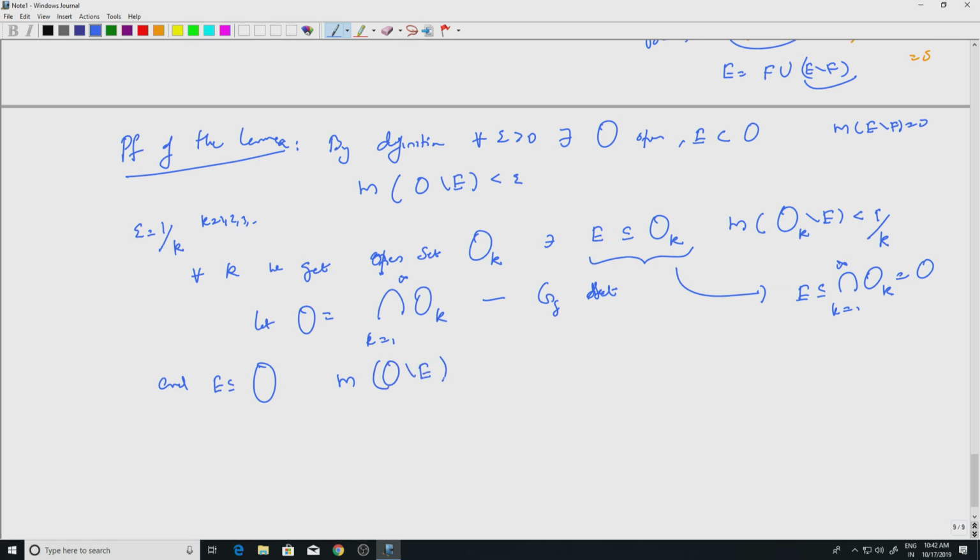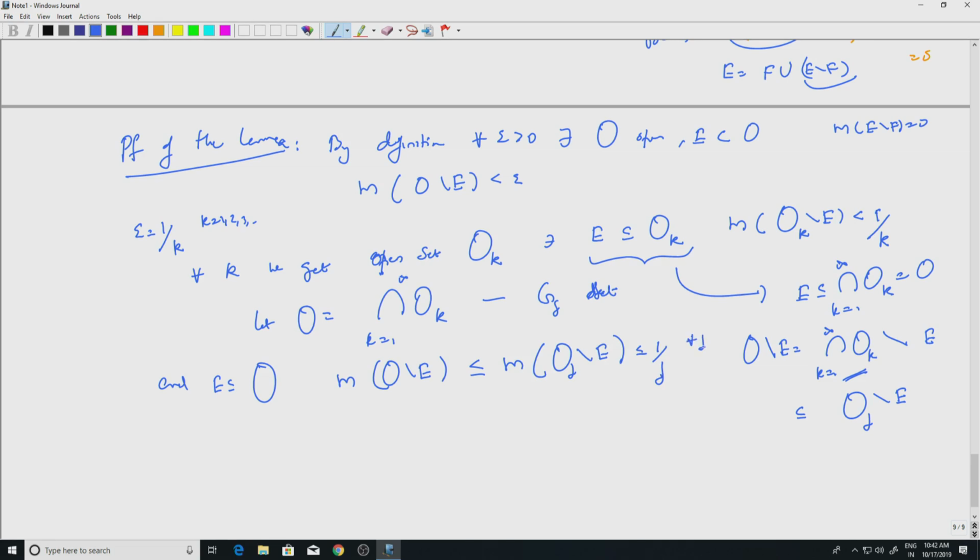Well, what is the measure of O minus E? O minus E is equal to the intersection over k from 1 to infinity of O_k minus E, which is of course contained in, you take any one set from here, let us say O_j minus E for any j. So this would be less than or equal to the measure of O_j minus E, by monotonicity, which I know is less than 1 by j, and this is true for every j.